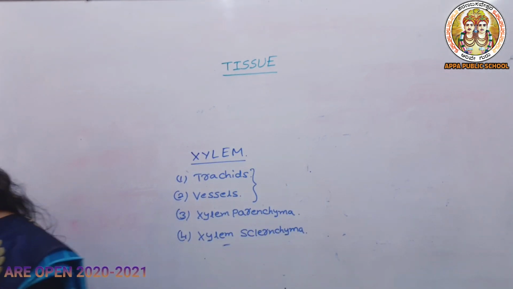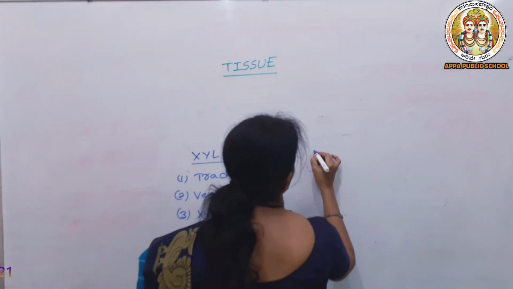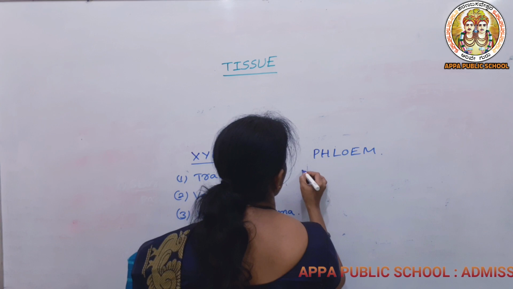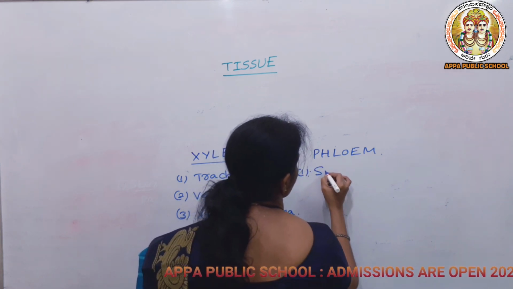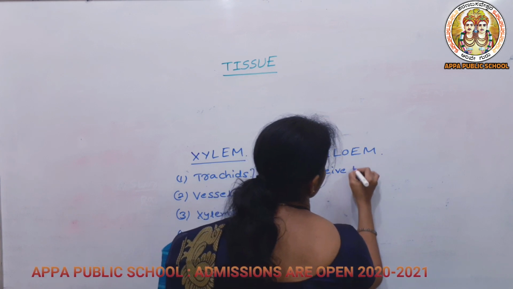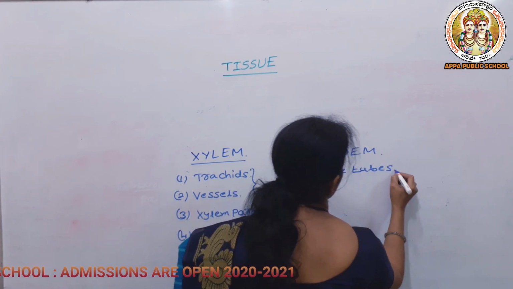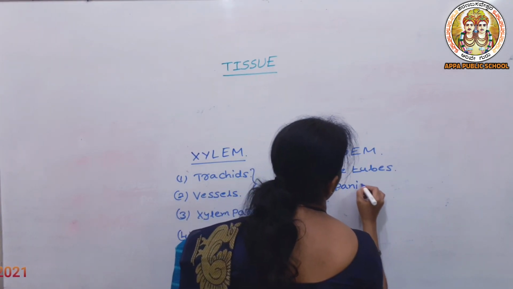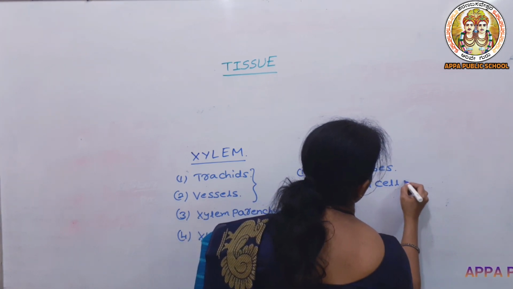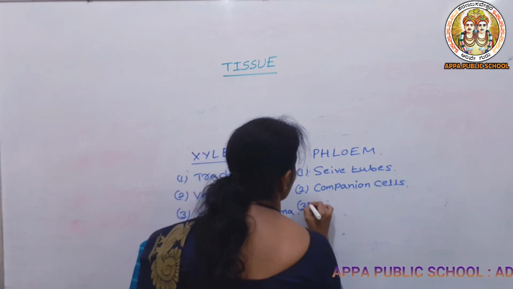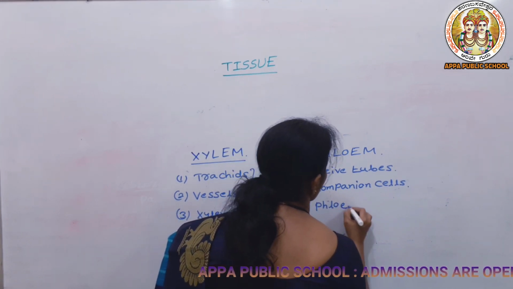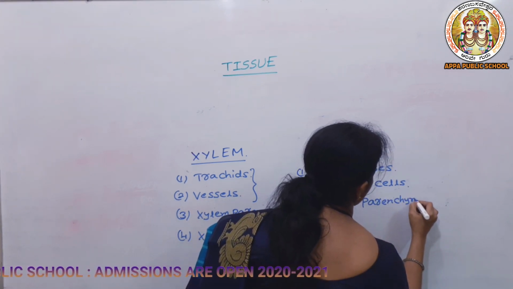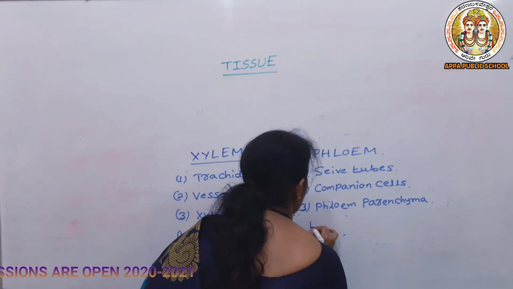Phloem also consists of 4 types of cells, that is the sieve tubes, second one is companion cells, third one is phloem parenchyma, and fourth one is phloem fiber.